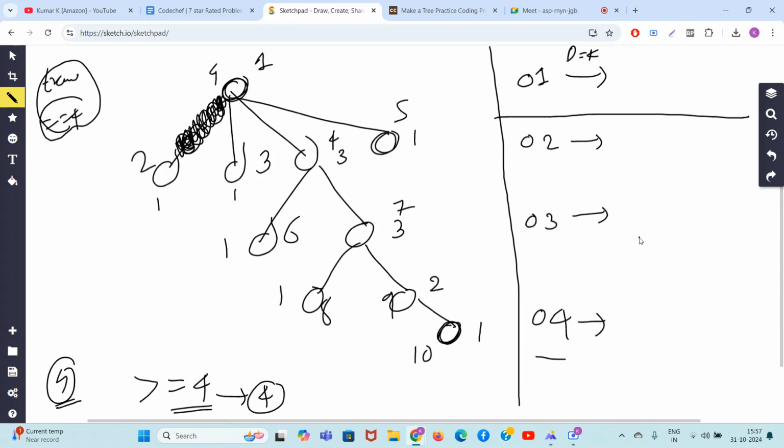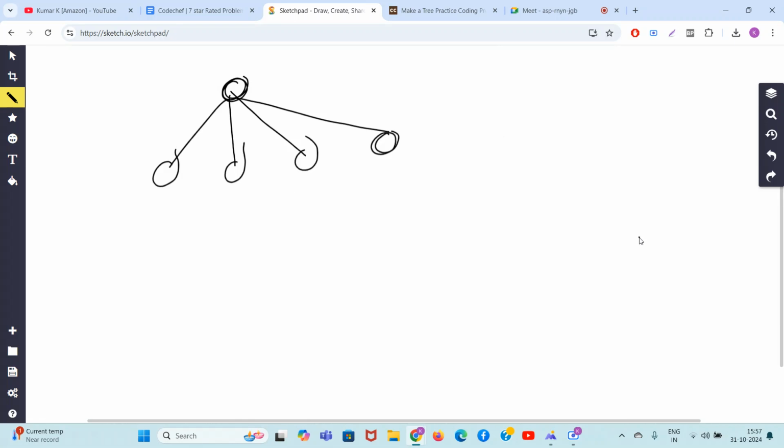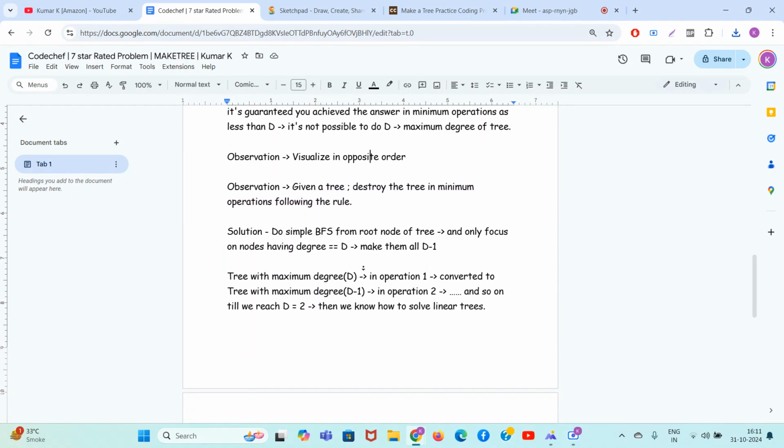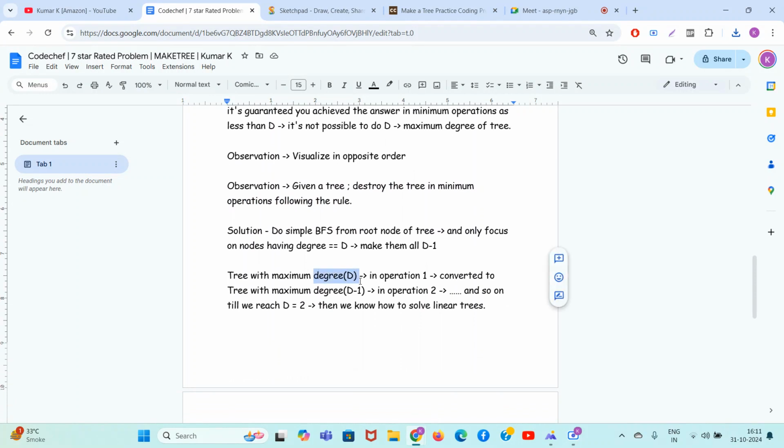It's so easy. Let's take a rather simple example for you people. This is the biggest observation for this problem, and it comes in such a human manner, right? You are given a tree whose maximum degree is d. In one operation, you convert it into a tree whose maximum degree is d minus 1, meaning all node degrees should be less than or equal to d minus 1. Then in the second operation, you make sure that the maximum degree of the tree becomes d minus 2.